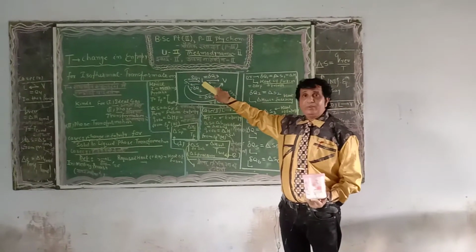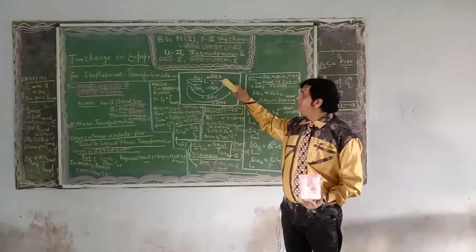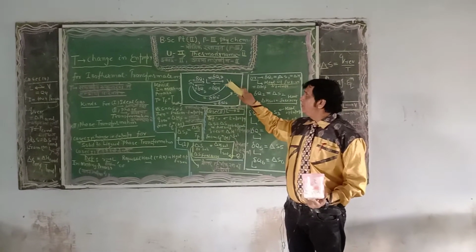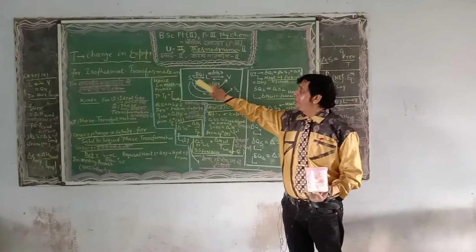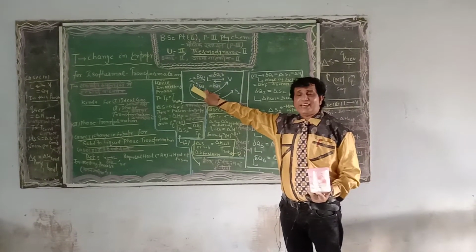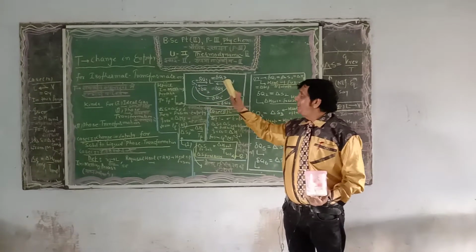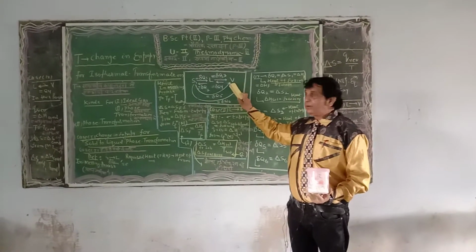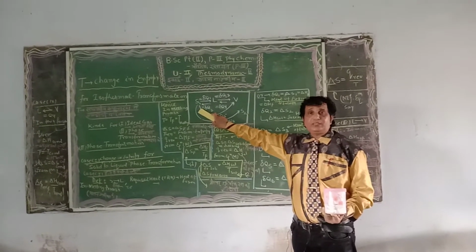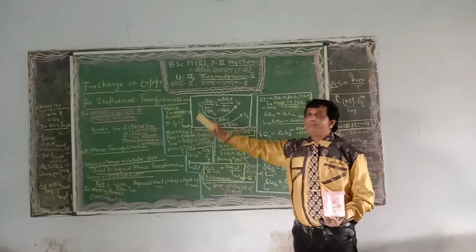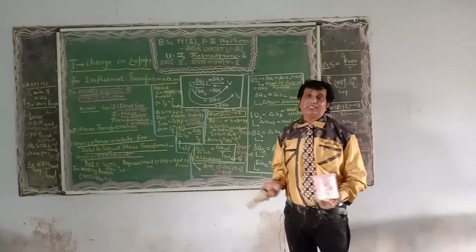Next, the liquid phase is converted into the vapor phase, and vice versa, the vapor phase is converted into the liquid phase. It is also possible to convert the solid phase directly into the vapor phase. There are also conditions to achieve conversion of one solid state directly into another solid state.